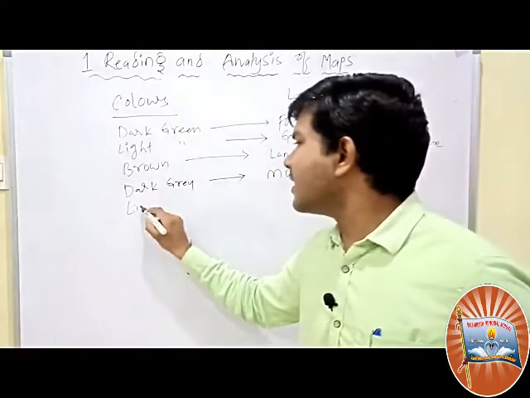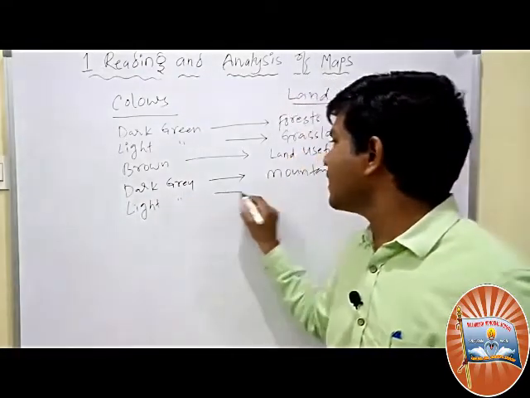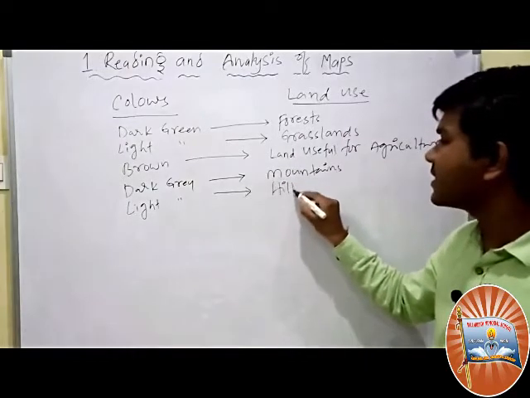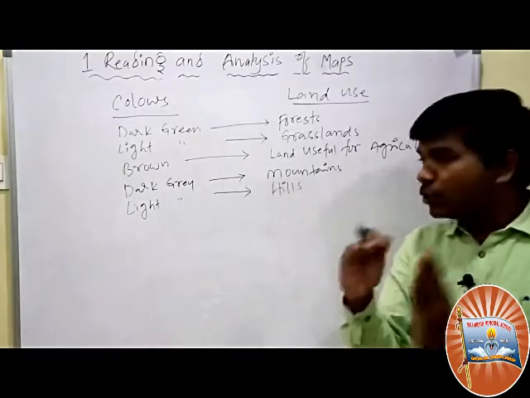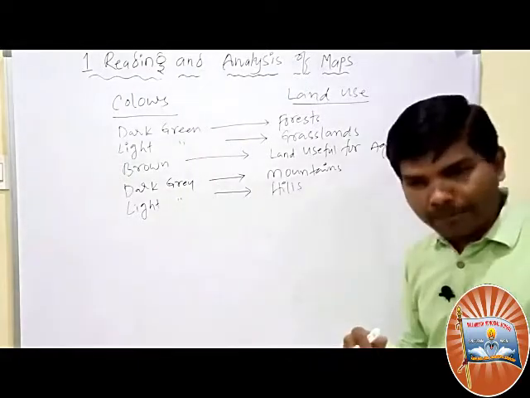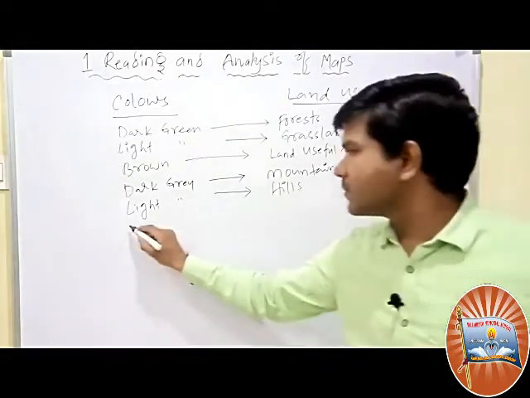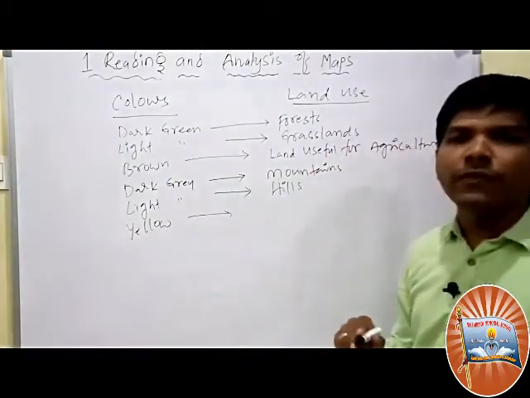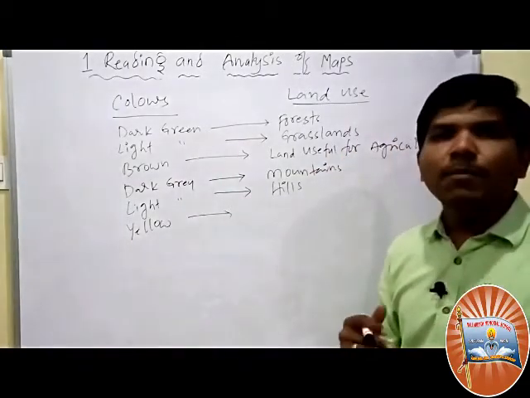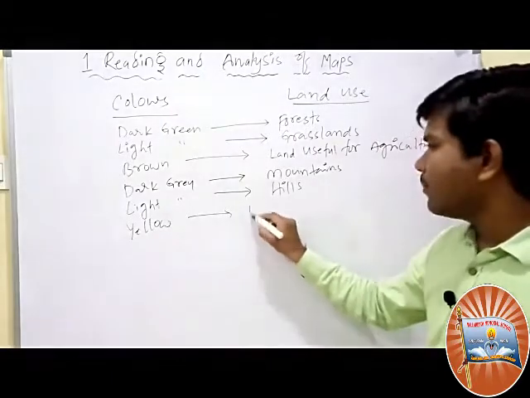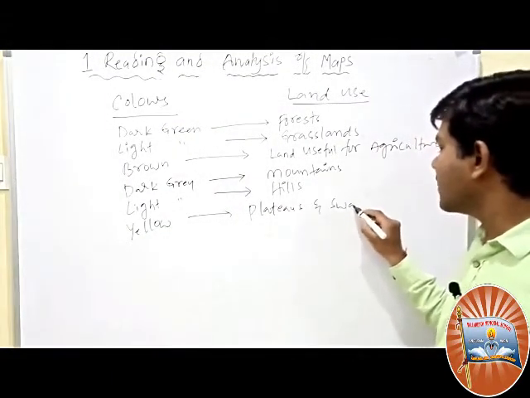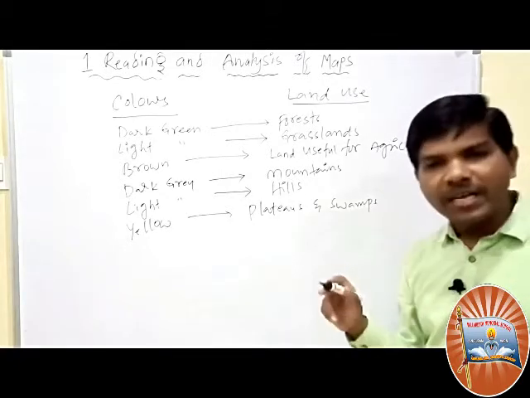Then light grey color. Light grey color is used for hills in the maps. Next, yellow. Yellow color is especially for plateaus, like the Deccan plateau where we are now, and certain swampy areas.